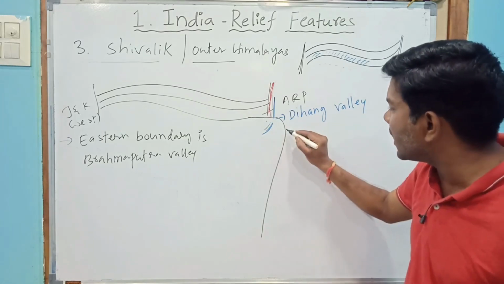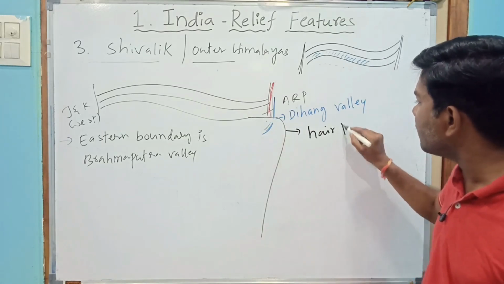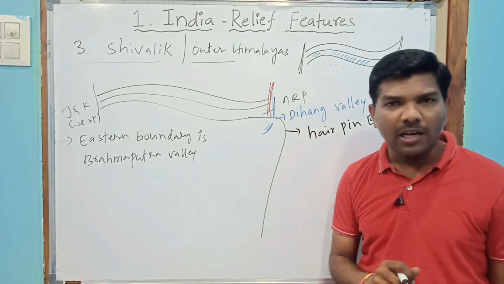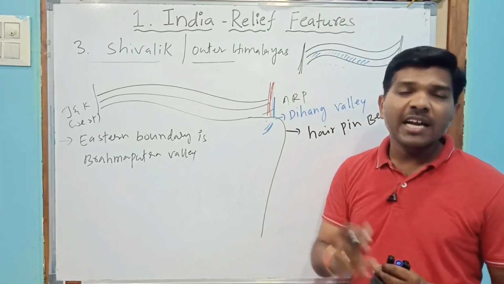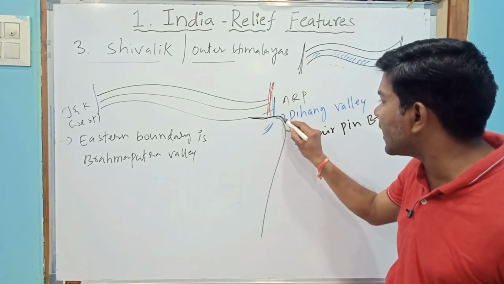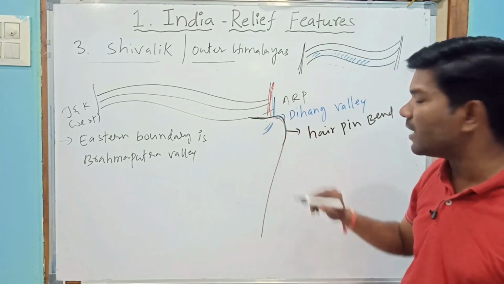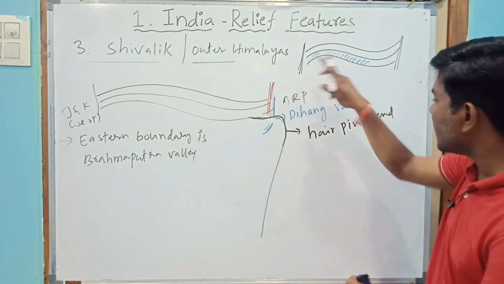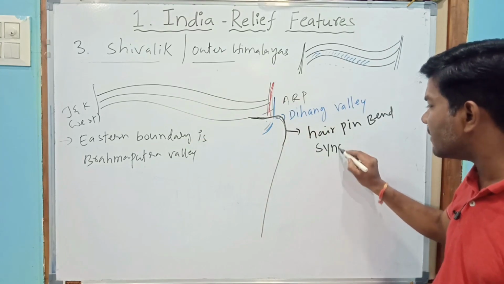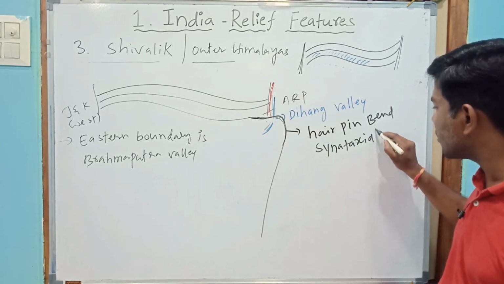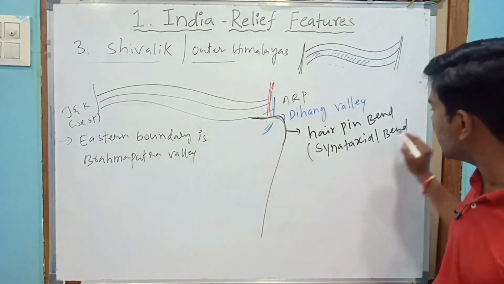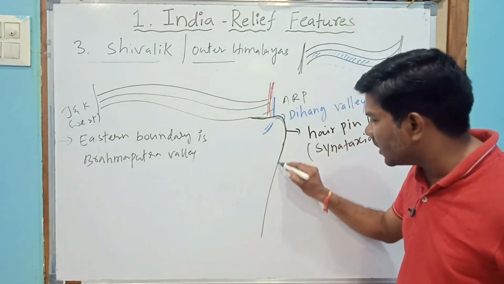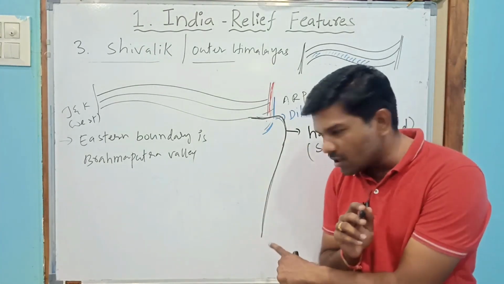This is what we call the hairpin bend. Where are they taking the hairpin bend? Here, after the Dihang Valley. I repeat, the Himalayas, Shivaliks were taking a hairpin bend, also called a syntaxial bend, and these are extending southward.